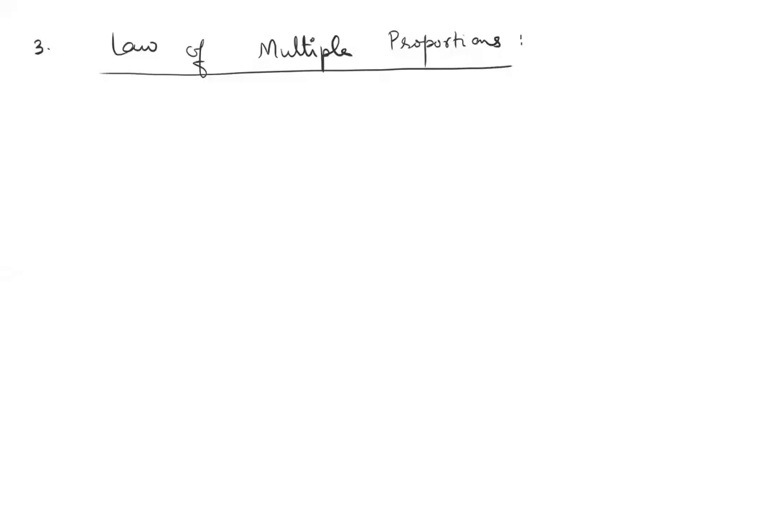Moving on to the third law. Your third law is the law of multiple proportions. Now, as the name suggests, there is something to do with multiplicity here, as in multiple substances. So the law says, if two elements form more than one compound,